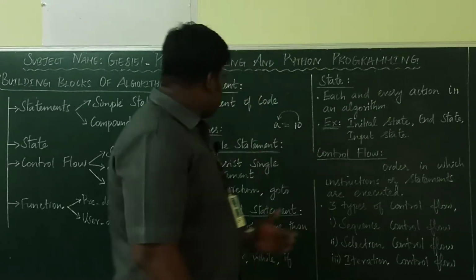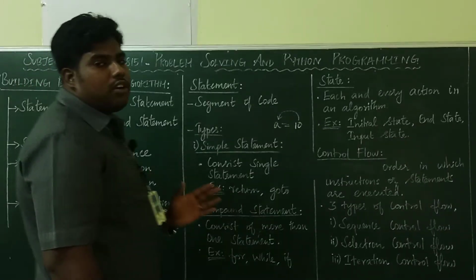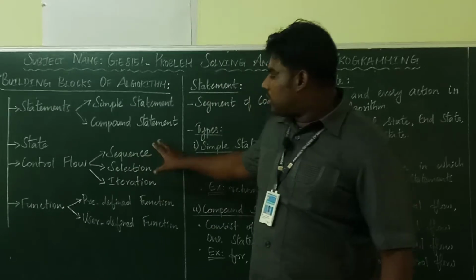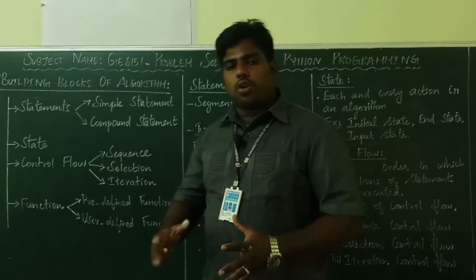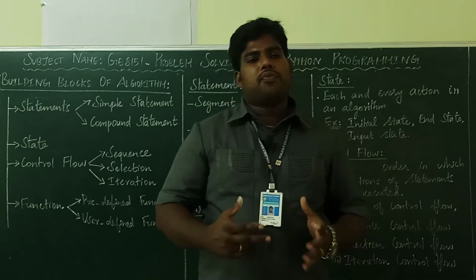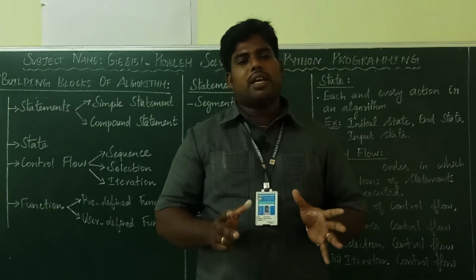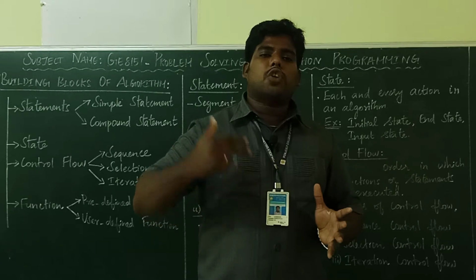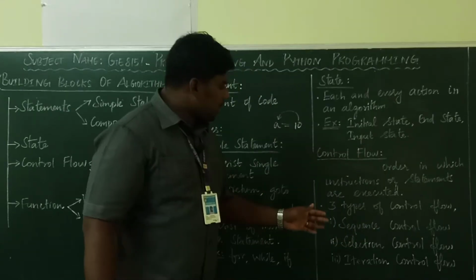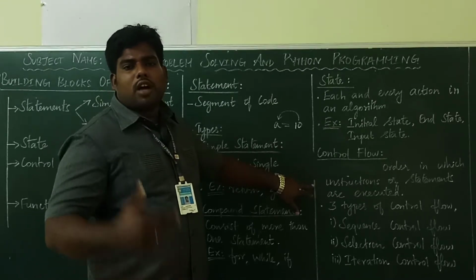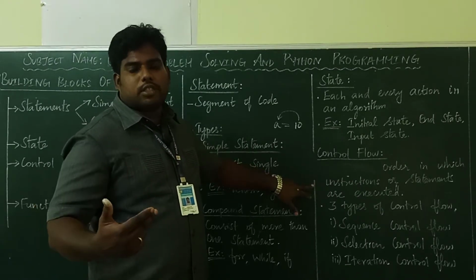Okay. The next main important thing is control flow. Control flow is an important building block in the algorithm. So what is control flow? It's nothing but flow of control. We say which instruction wants to be executed. This control flow only determines the order in which instructions are to be executed.